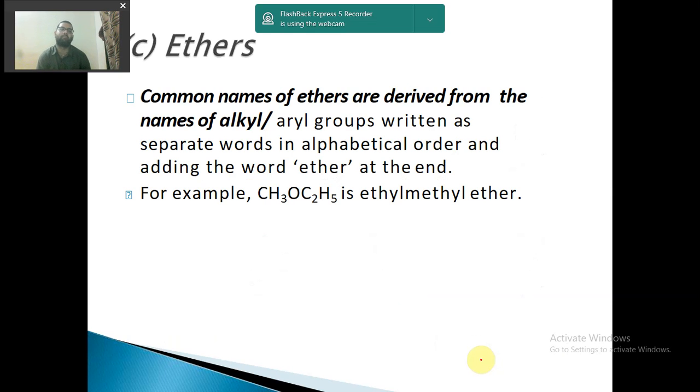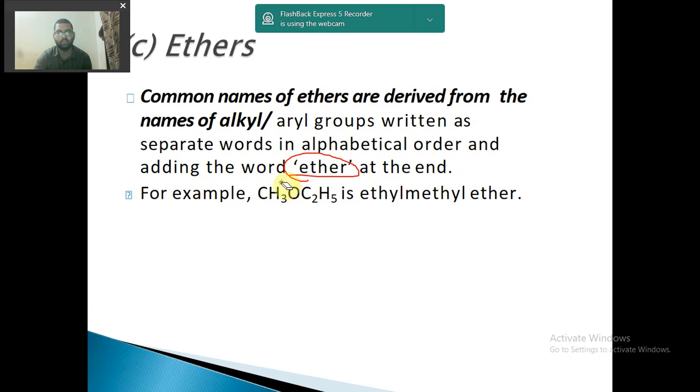How are ethers named? For ethers, there is nothing special. Common names of ethers are derived from the names of the alkyl groups of which it is made. They are written as separate words in alphabetical order, adding the word ether at the end. At the end you have to add the word ether.